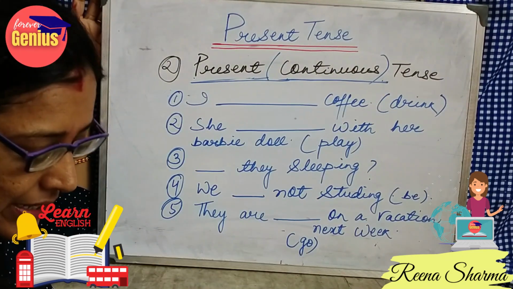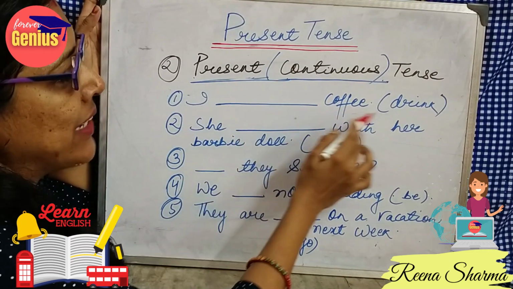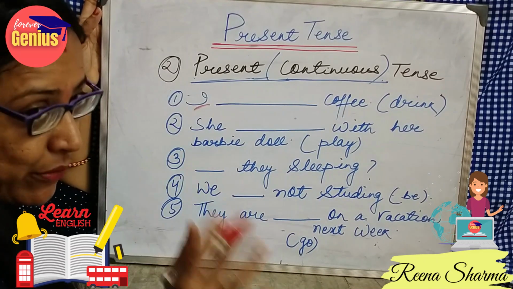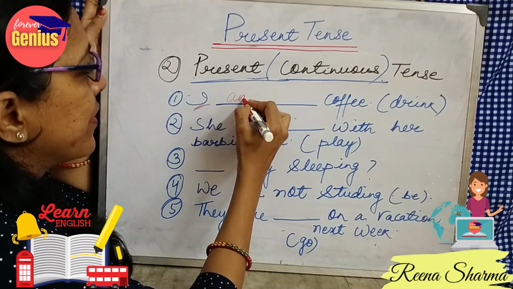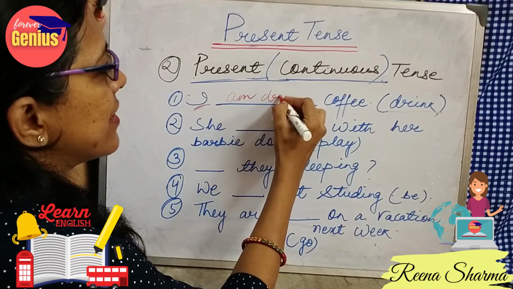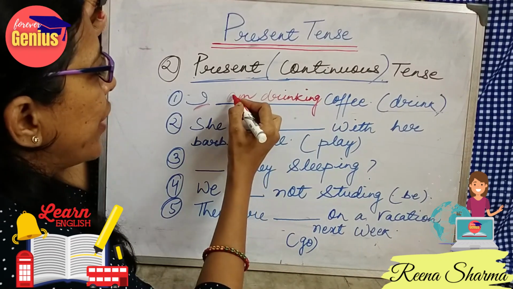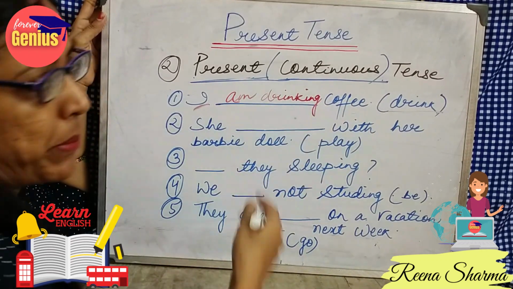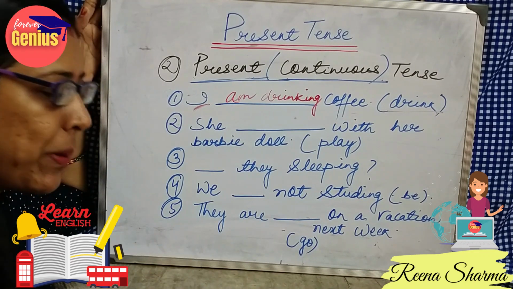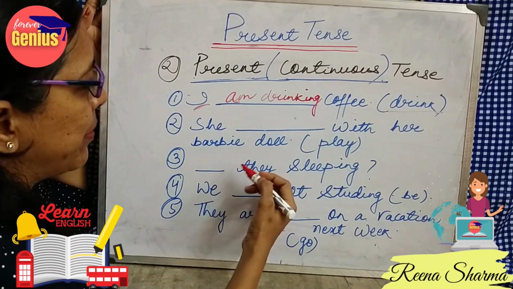So for continuous tense, let's discuss some examples. I dash coffee. With I, when it is the first person, I would be using am, the helping verb. I am, with drink. Drink is the verb. With that, I will be using ing. So it becomes I am drinking coffee, which means I am in process. The work is not yet completed. I am drinking coffee.